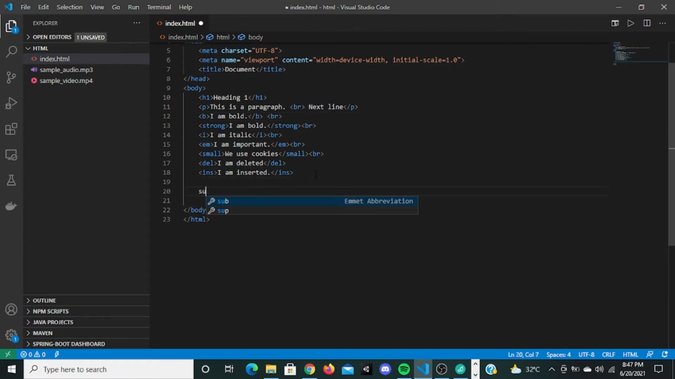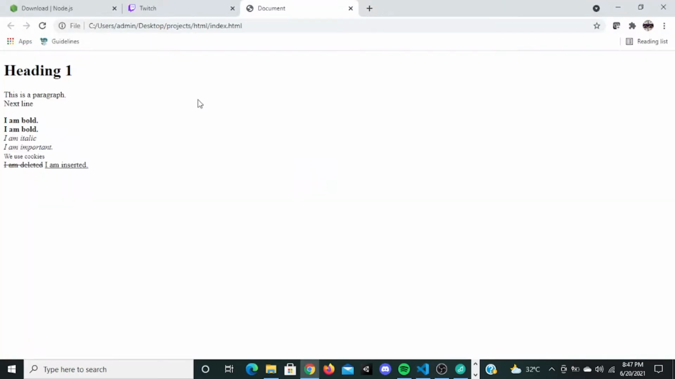So the first tag is the subscript tag. For example, I'm going to give here a paragraph tag, and I'm going to say O. I'm going to display the formula of oxygen. Okay, and then I'm going to give 2 right here. This is the formula of oxygen, O2. So if I go and refresh it, it just displayed this like this, but the 2 should be down, right?